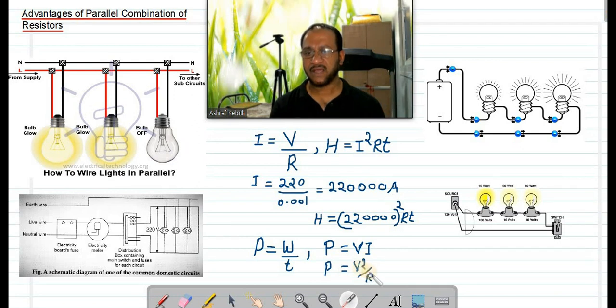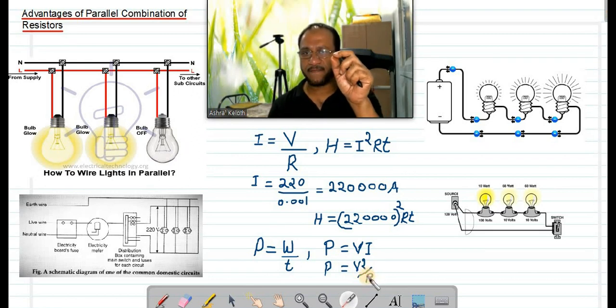In your room, can you tell which device is having smallest internal resistance? The AC. If highest is the power, then smallest will be the internal resistance. Got it? Means AC is 2000 watts, LED bulb only 5 watts. So 2000 watts means resistance will be the very smallest. That is the main idea here. In a circuit, the device with the highest power will have smallest internal resistance. So if internal resistance is smallest, current will be highest.